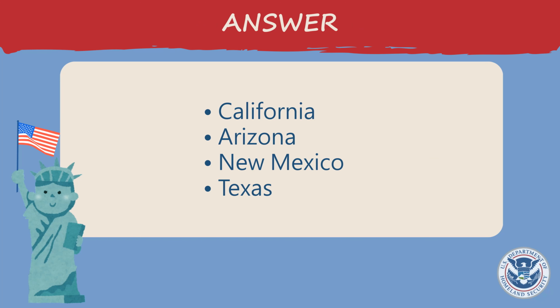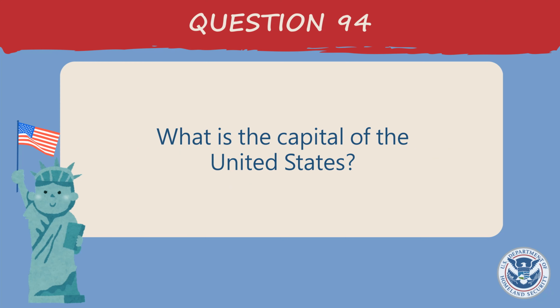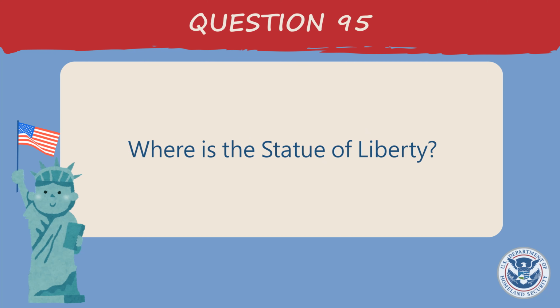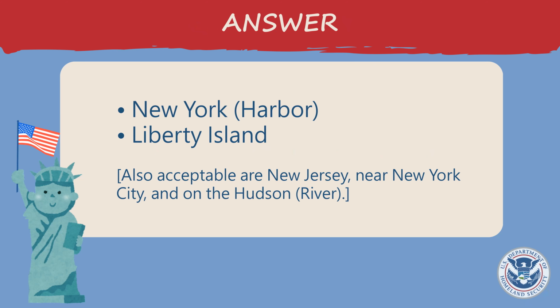California, Arizona, New Mexico, Texas. What is the capital of the United States? Washington, D.C. Where is the Statue of Liberty? New York Harbor, Liberty Island. Also acceptable are New Jersey, near New York City, and on the Hudson River.